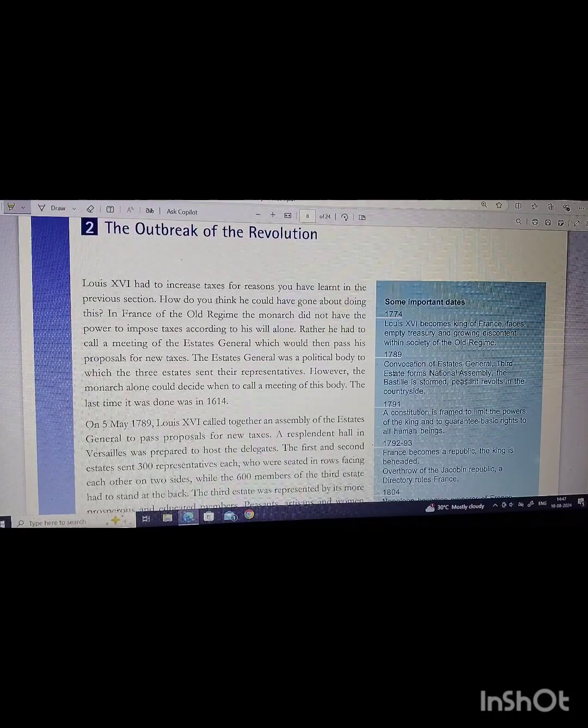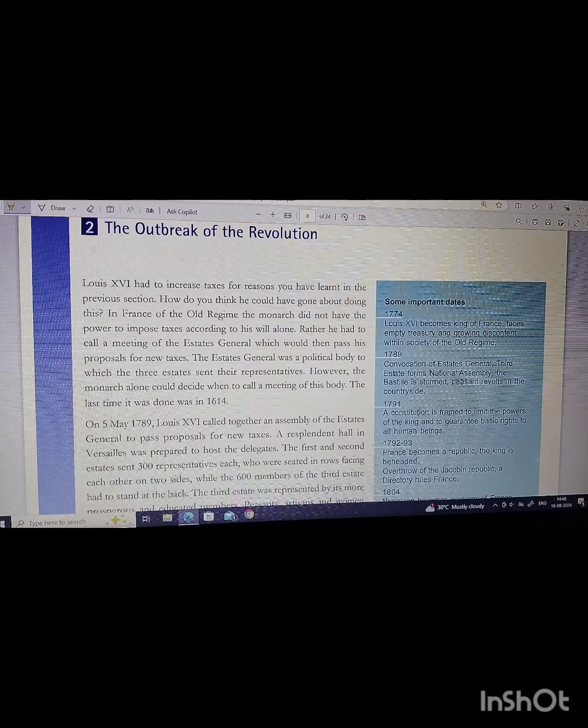So in the previous section we got to know how Louis XVI was forced, and what were the main reasons for him to increase the taxes upon the third estate. In France, the old regime monarch did not have the power to make all the decisions of imposing taxes all by himself. He had to call a meeting of the Estates General, and then he had to pass the